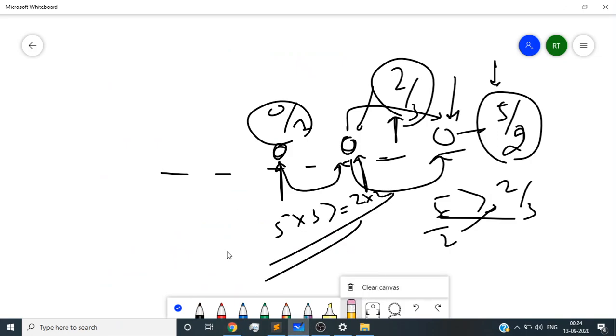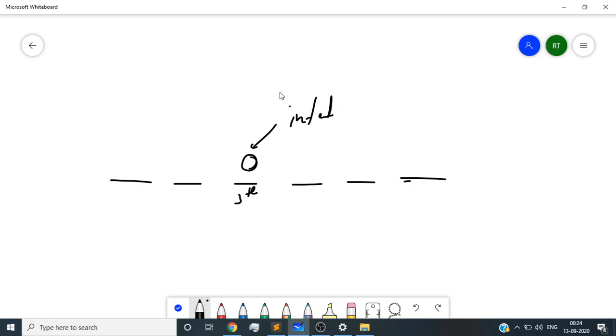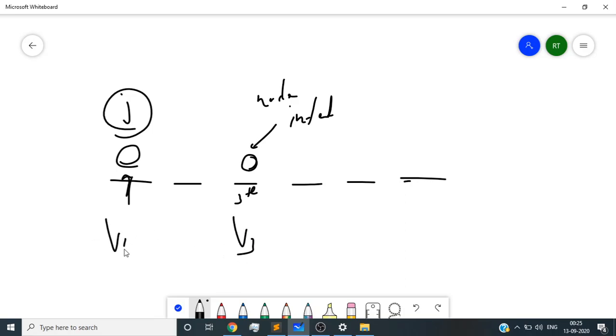Now I'm going to tell you the case in which a particular person can infect another person. Let's say the person at the third position is initially infected. Let's call it a node. This person can infect the person who is behind him, let's say a person here named J. Let's say this person has velocity v3 and the other has velocity v1.